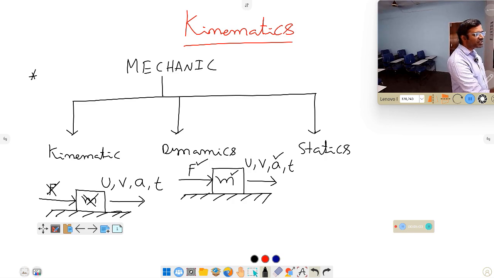Statics. It is the special branch of science which deals with the body. Here m is the mass of the body taken, and it is under a number of forces.